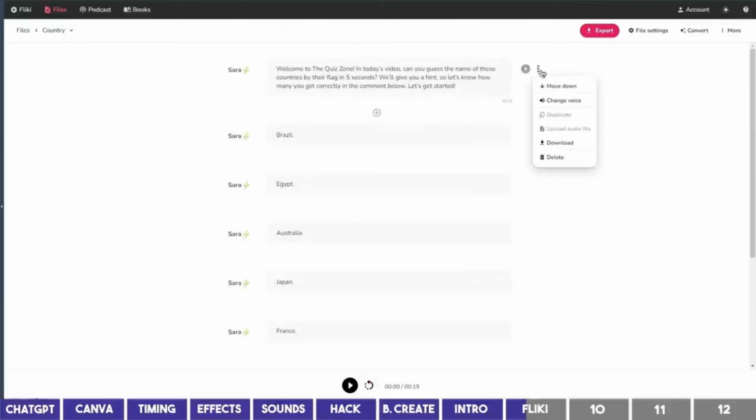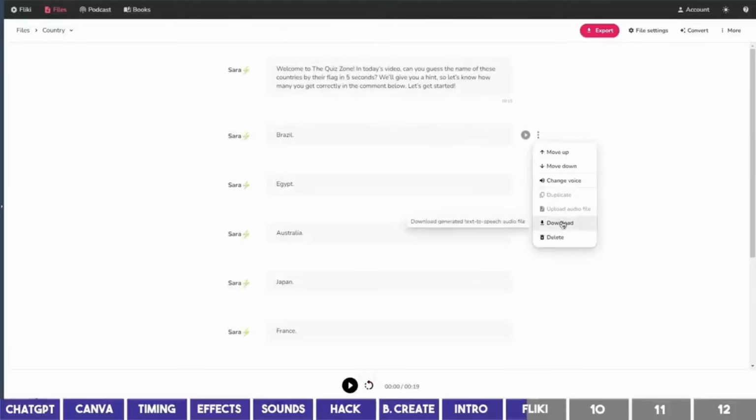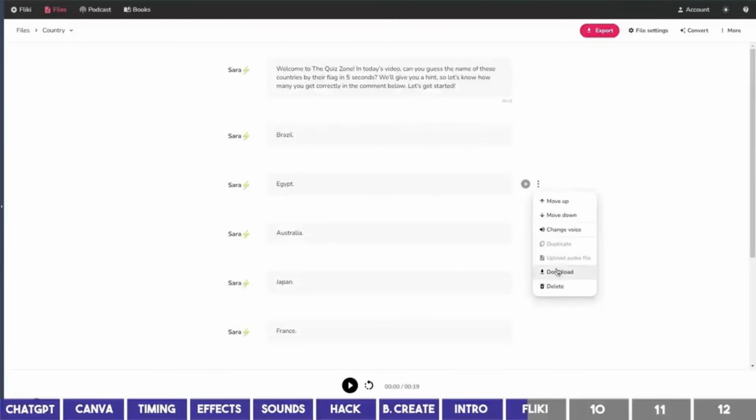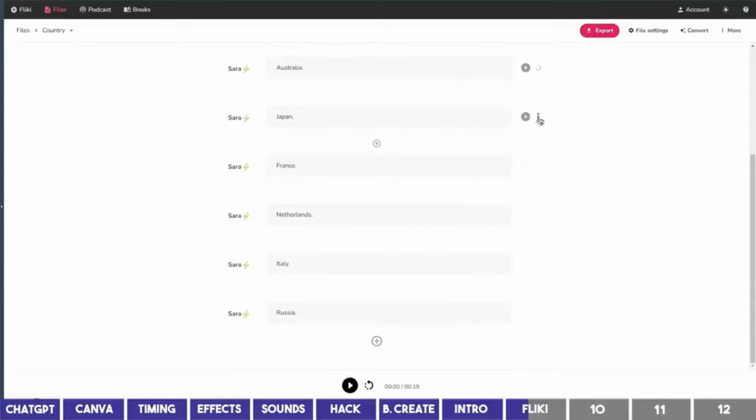I'll click the 3 dots and download it section by section. Again, you may wonder why I didn't download it as one file. Don't worry, this will make sense in a bit.